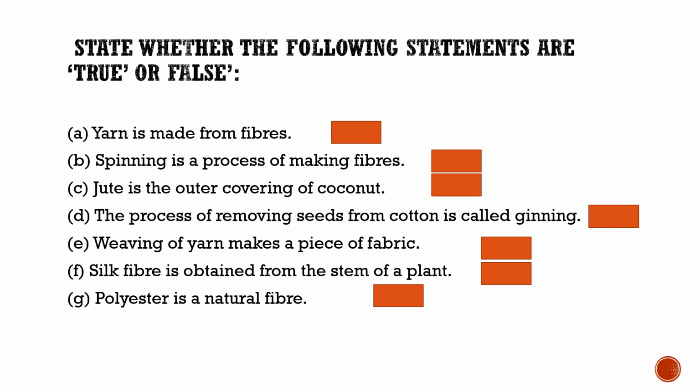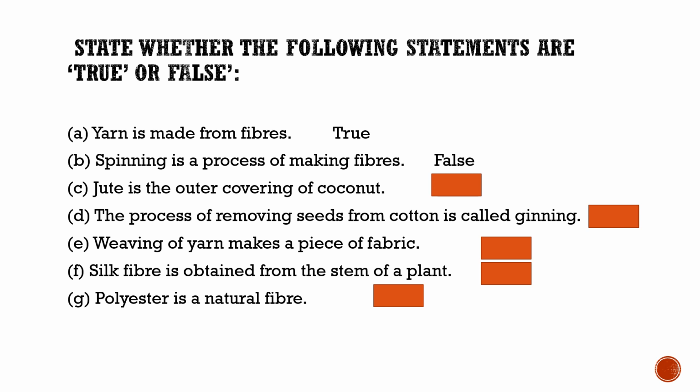Now you have to state whether the statement is true or false. The first is, yarn is made from fibers. True or false? It is true. B. Spinning is a process of making fibers. Is it true? False. Because the process of making yarn from fiber is called spinning. Not making fiber, but yarn from fiber.